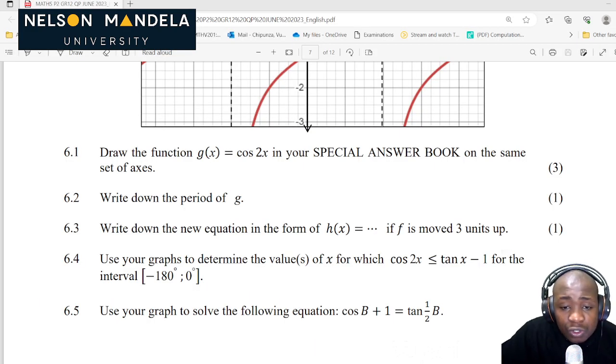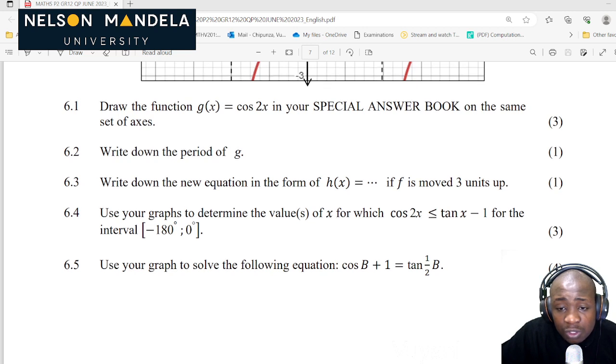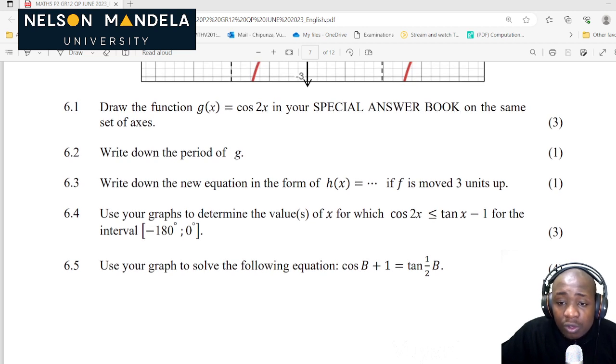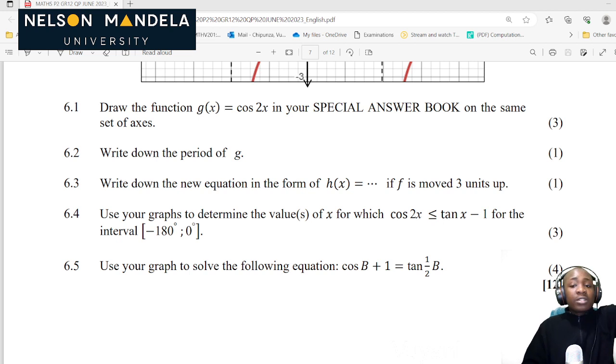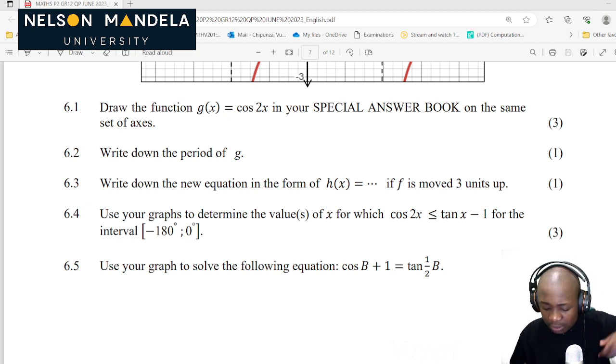6.4, use your graphs to determine the values of x for which cos 2x is less than or equal to tan x minus 1. So this is just trying to confuse you. It's just saying use your graph to determine the values of x for which cos of 2x is our function g of x, which you have plotted in 6.1, and tan x minus 1 is our function which you have plotted above when we were looking at f of x. It's already the function which has been plotted.